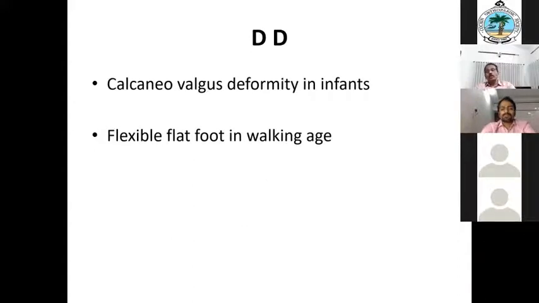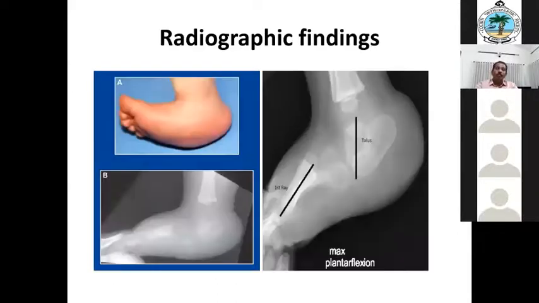So the differential diagnosis: sometimes we may suspect a valgus foot, a benign condition that will correct spontaneously, or a flexible flat foot. Always, children will be flat-footed, and the arch will develop only after the child starts walking, by 5 to 6 years of age. So you can do a simple plantar flexion test to see whether the arch is reappearing or not.